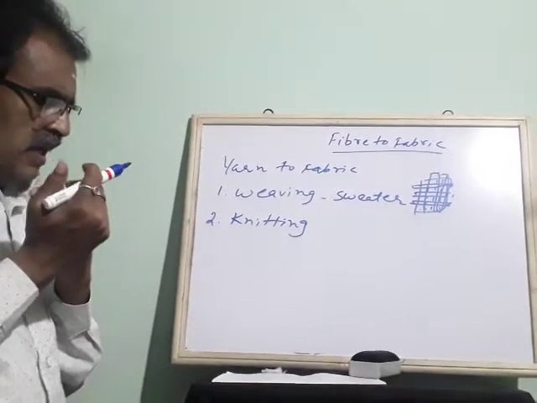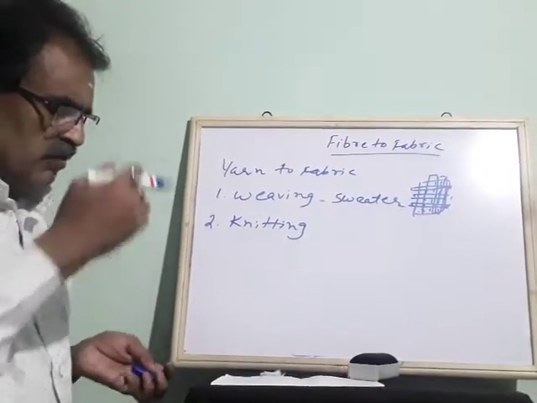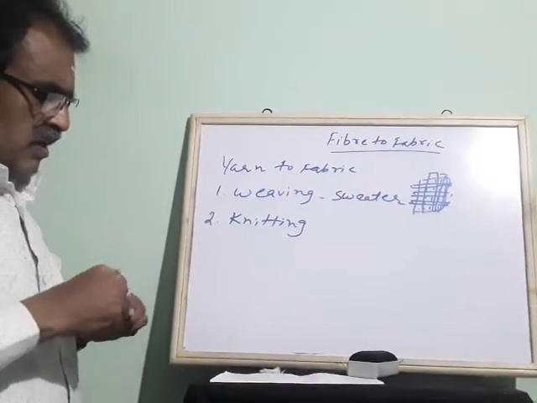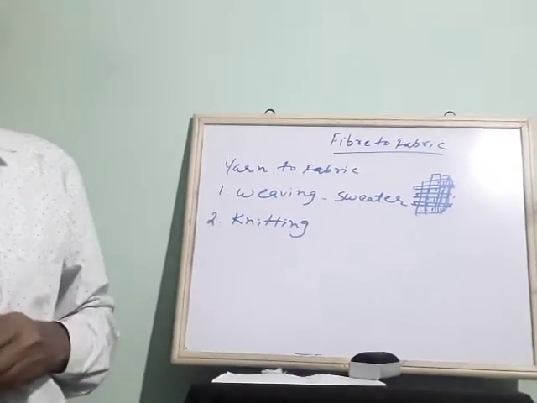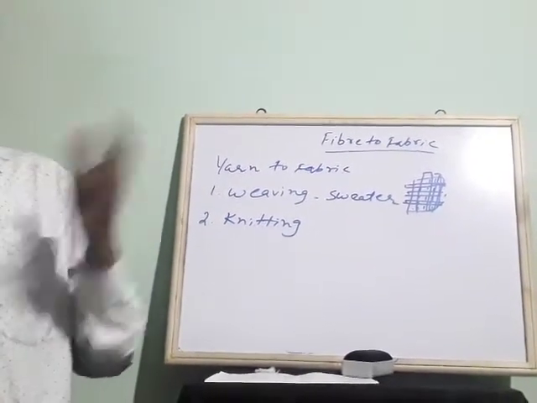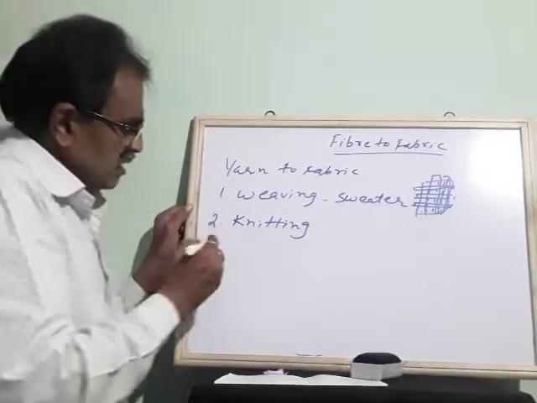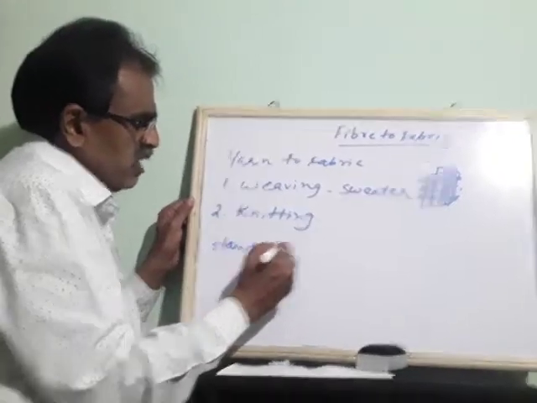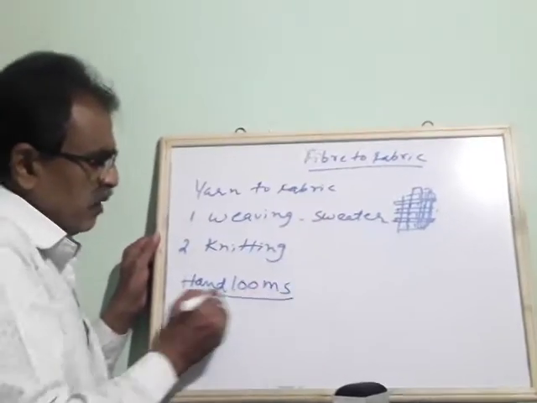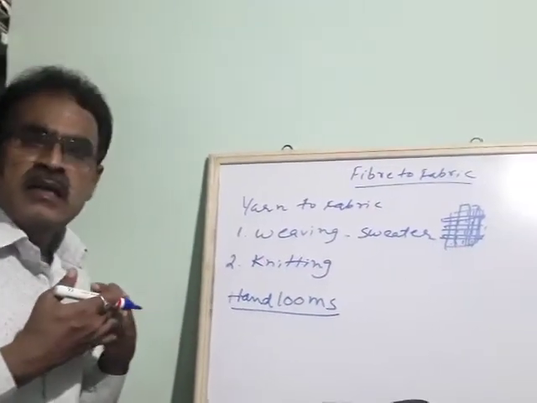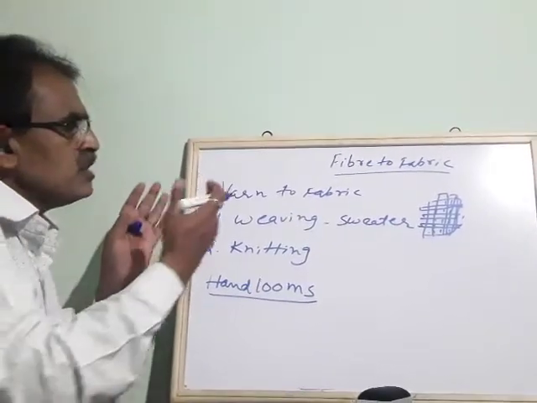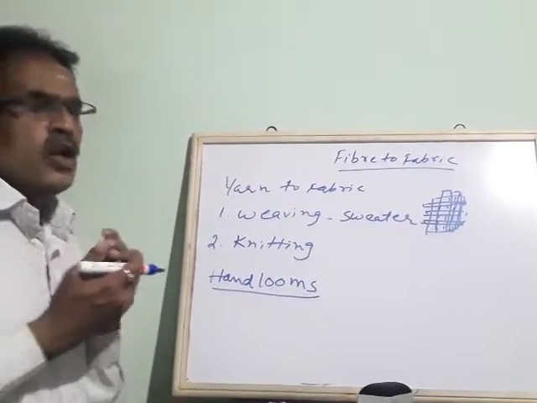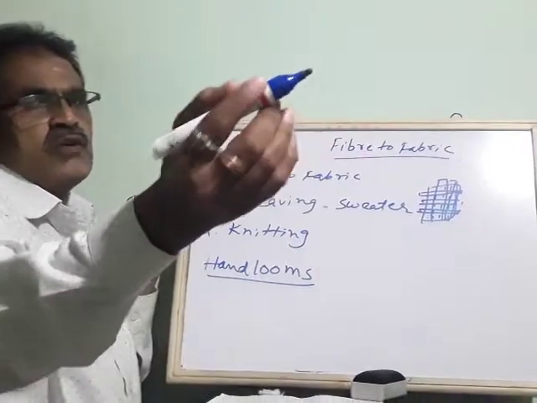And here, if you go to Bagalkot and some areas, there are machines called handlooms which people use to make fabric from yarn. There are looms, I think you can check your book, the picture is given.